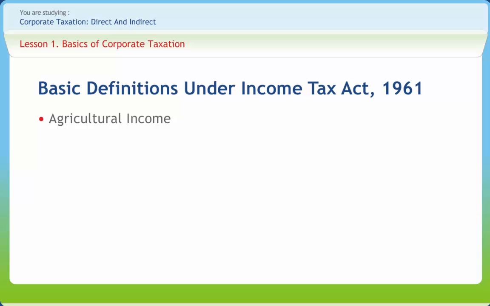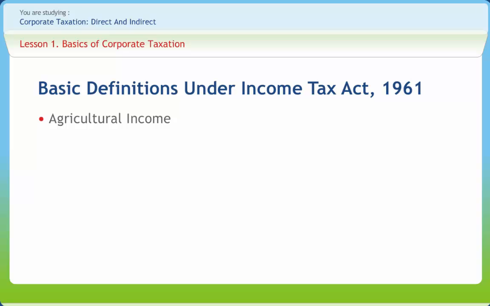Any income derived from such land by agriculture, the performance by a cultivator or receiver of rent in kind of any process ordinarily employed by a cultivator or receiver of rent in kind to render the produce raised or received by him fit to be taken to the market. The sale by a cultivator or receiver of rent in kind of the produce raised or received by him, in respect of which no process has been performed other than a process of the nature described in paragraph 2 of this subclause.